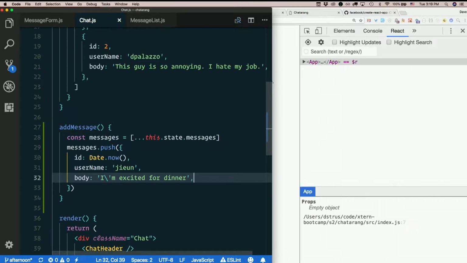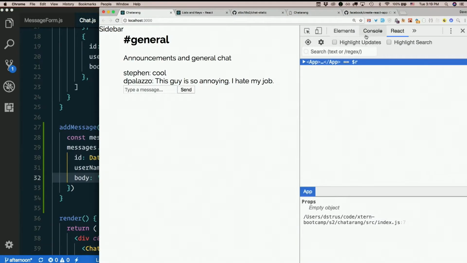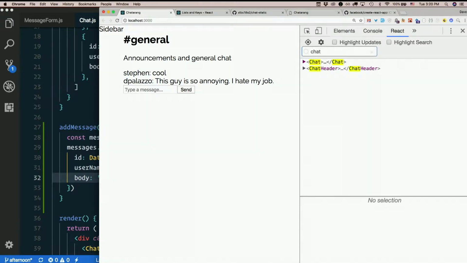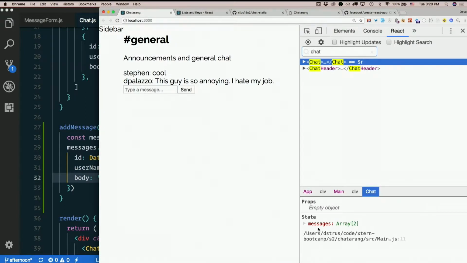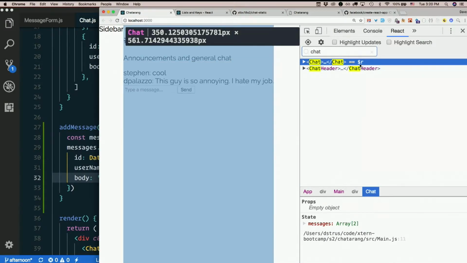All right. So it'd be nice to test this method before we go to all the trouble of passing it as a prop to something else. We can totally test this in the console. Check this out. This is great stuff. React DevTools. Find our component, which is chat. Highlight it. We can see our messages down here. And look at this, $R.